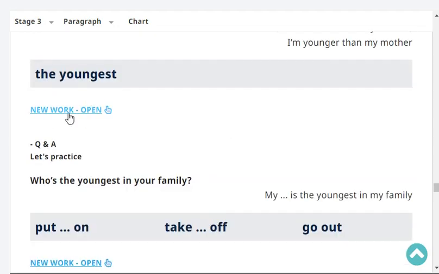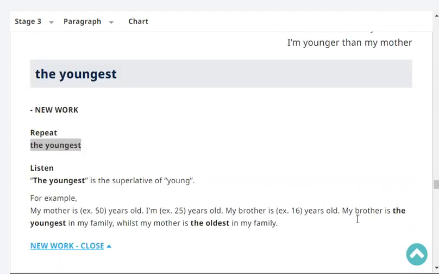Okay, repeat. The youngest. The youngest. Very good. Okay, listen. The youngest is the superlative of young. For example, my mother is 50 years old. I'm 25 years old. No, no, I'm not really. My brother is 16 years old. My brother is the youngest in my family, whilst my mother is the oldest in my family.